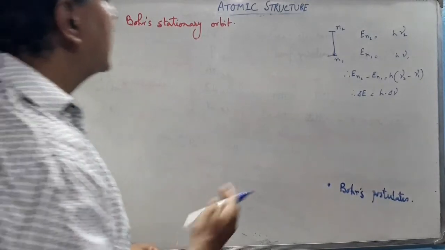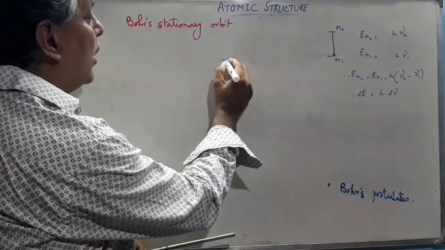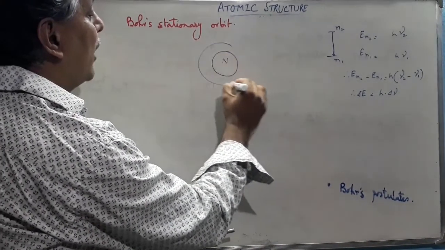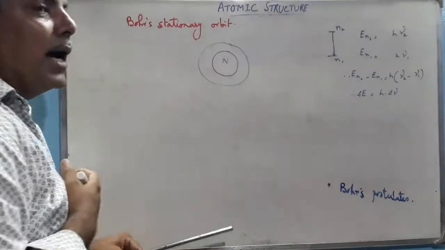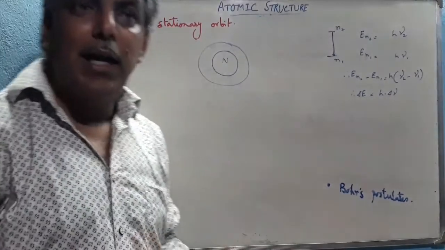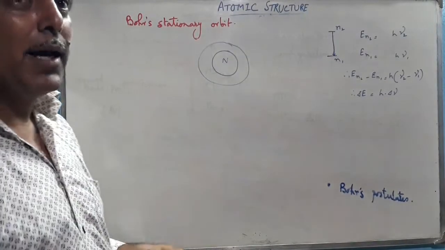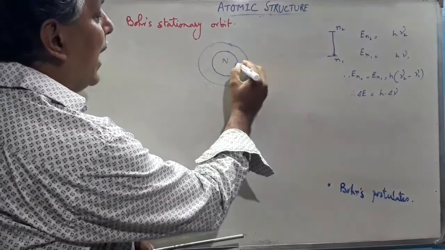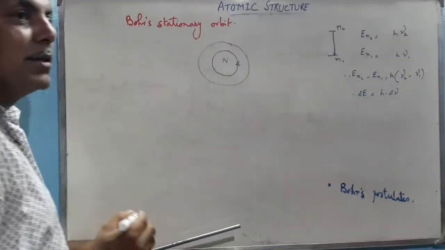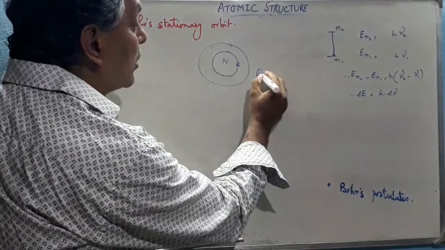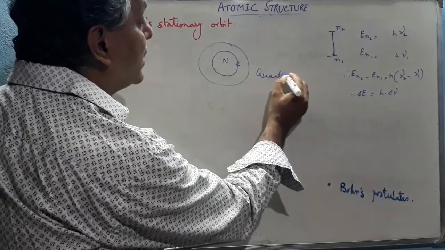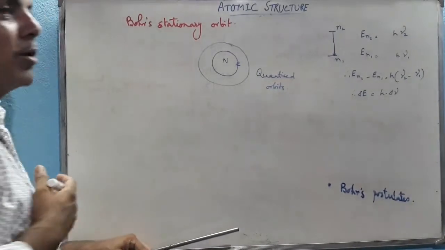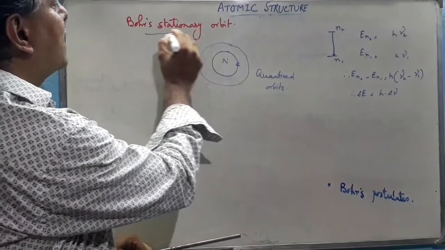According to Bohr's stationary orbit theory, around the nucleus there are some specific orbits in which the electron, when revolving around the nucleus, neither emits nor absorbs any amount of energy. That means in those orbits, the energy of the electron remains fixed, that means quantized. So these orbits are called quantized orbits, as the energy of the electron in those orbits remains fixed.